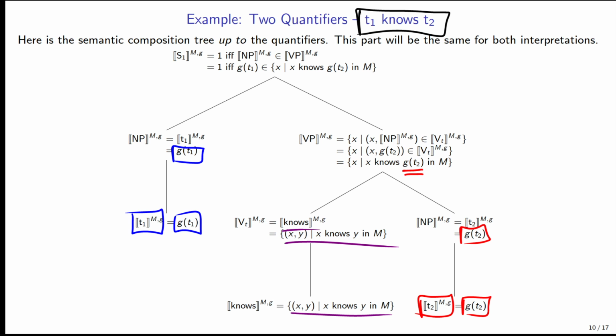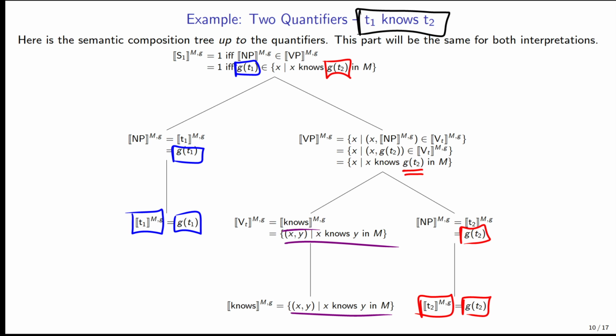And now our sentence is true if the semantic value of the noun phrase is an element of the semantic value of the verb phrase. So specifically, if g of t1 is in the set of x such that x knows g of t2 in M. So this is the same thing as if you were to say Emily knows Jacob. If the words were Emily knows Jacob, then this would be true if Emily was in the set of x such that x knows Jacob in M. It's just that we don't know what the traces are. That's why we have g of t1 and g of t2 there instead of words like Emily and Jacob. It is the same process.